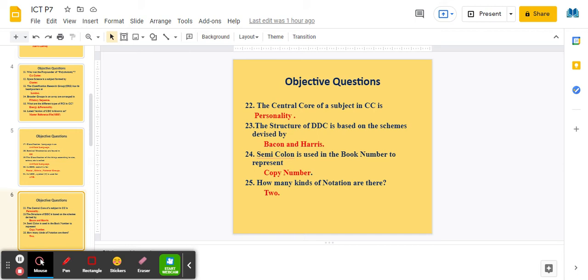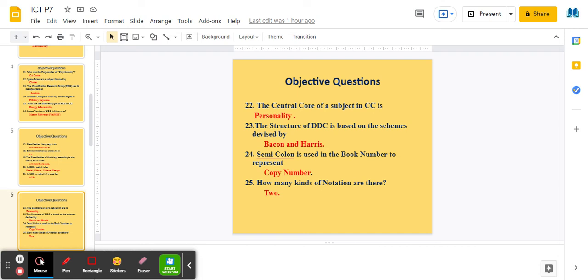The structure of DDC is based on the scheme devised by Bacon and Harris. Semicolon is used in the book number to represent copy number.